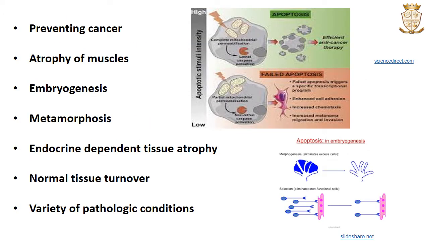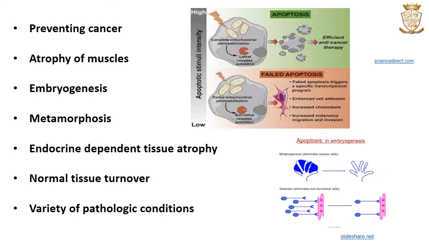So what are the functions of apoptosis? In human beings, apoptosis plays a major role in preventing cancer by causing cells having DNA damage to commit suicide, to commit apoptosis before they can become cancerous. Apoptosis destroys precancerous cells and cells that are no longer useful to the organism. It also plays a role in the atrophy of muscles, where the body decides that it is no longer a good idea to spend calories on maintaining the muscle cells which are not being regularly used.